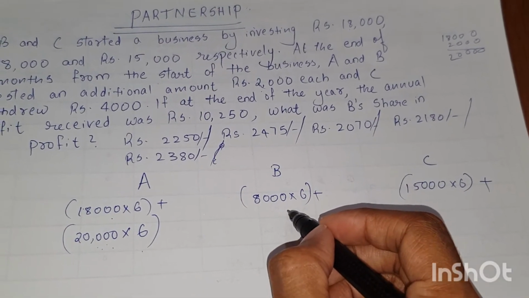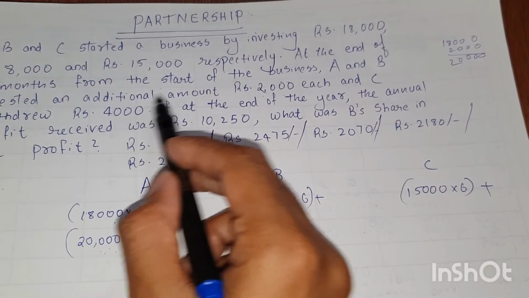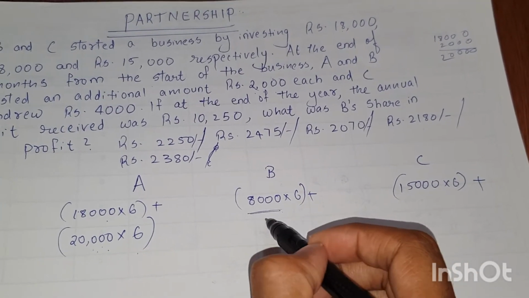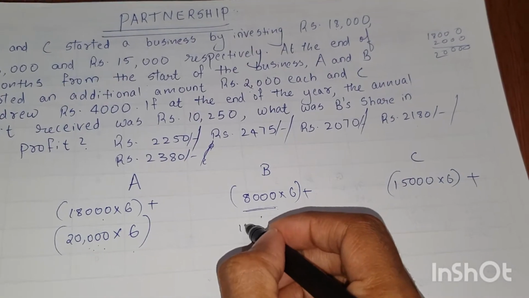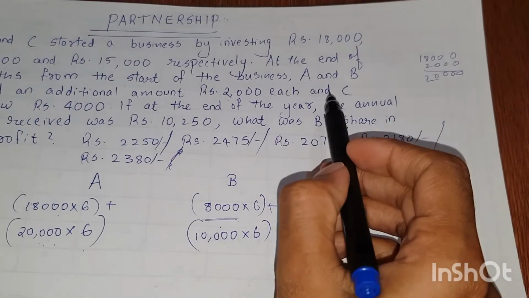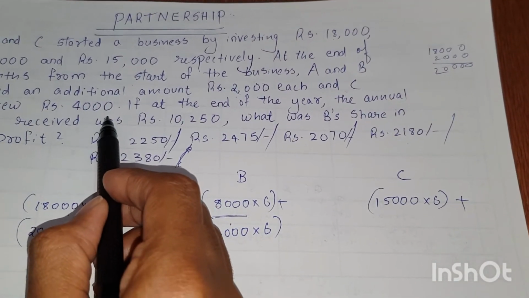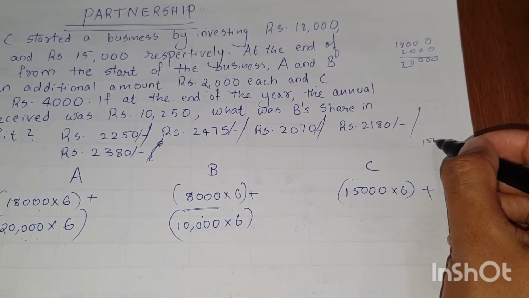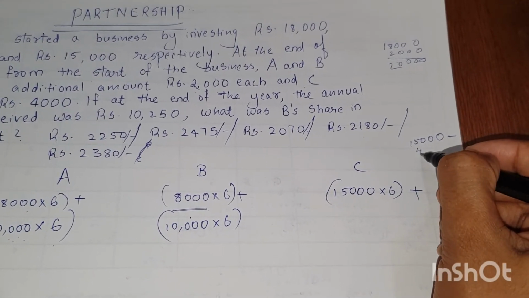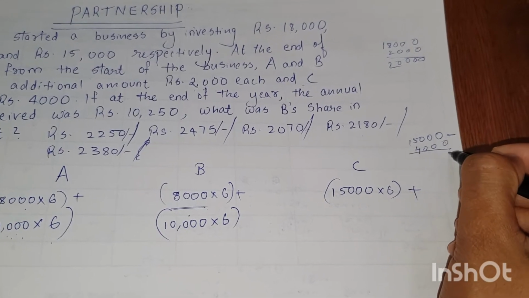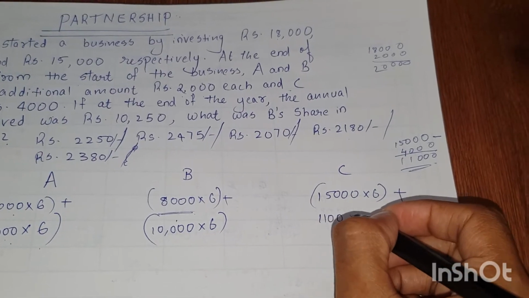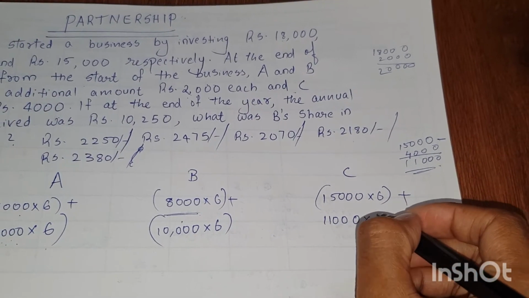In the case of B, for the remaining 6 months B also invested an additional amount of rupees 2,000. B invested 8,000 and an additional 2,000, 8,000 plus 2,000 is 10,000 for the remaining 6 months. In the case of C, C withdrew rupees 4,000. That means C invested 15,000 for the first 6 months, and after that C withdrew 4,000. 15,000 minus 4,000 is 11,000. So for the remaining 6 months, C invested only 11,000.